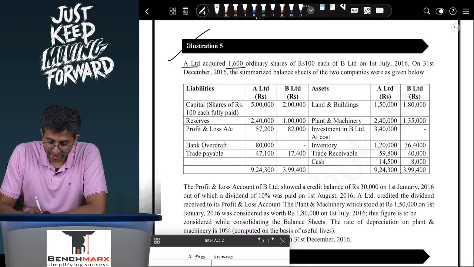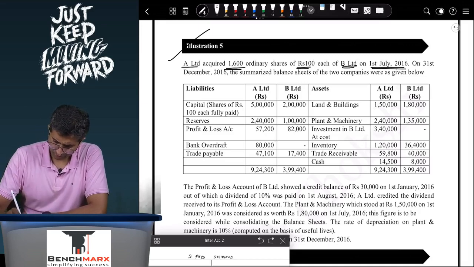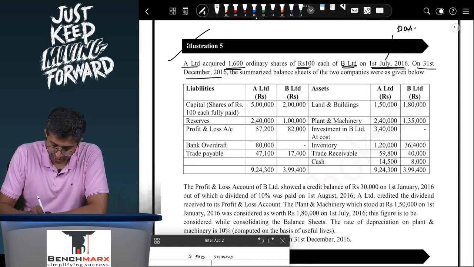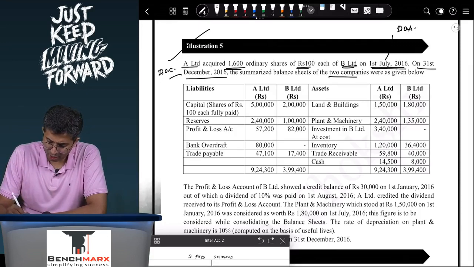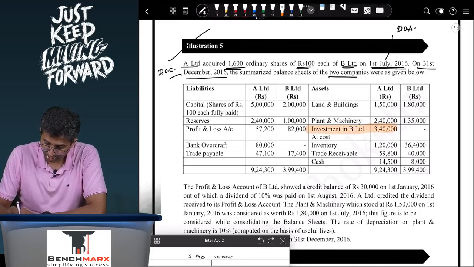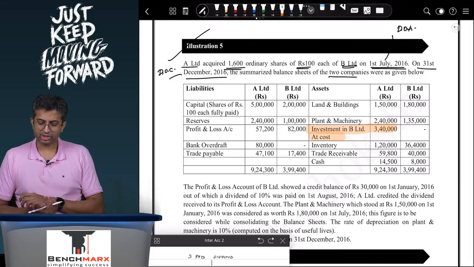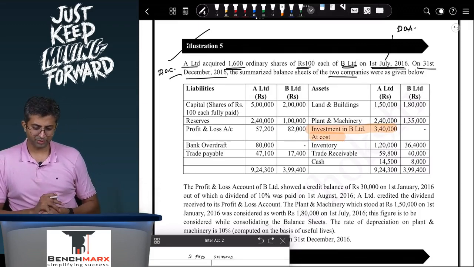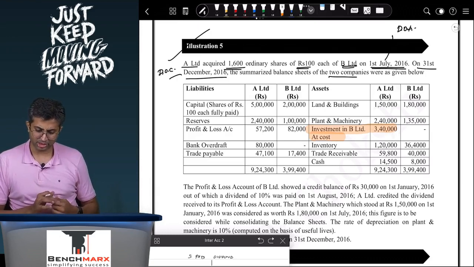A Limited acquired 1600 ordinary shares of rupees 100 each in B Limited on 1st of July 2016. This is your date of acquisition. On 31st December 2016, this is DOC, date of consolidation. The summarized balance sheets of the two companies were given below. So you have land and building, plant and machinery, investments in B at cost 3,40,000, inventory, trade receivables and cash, capital reserves, profit and loss, bank overdraft, trade payables.